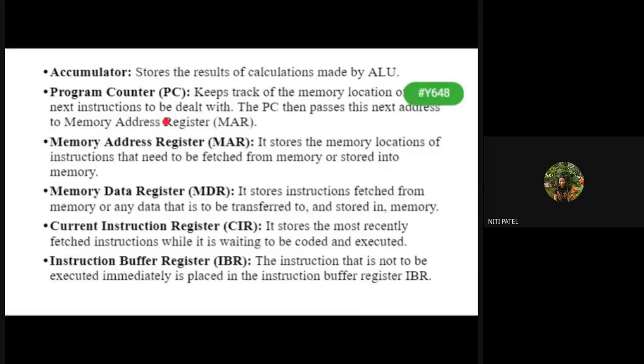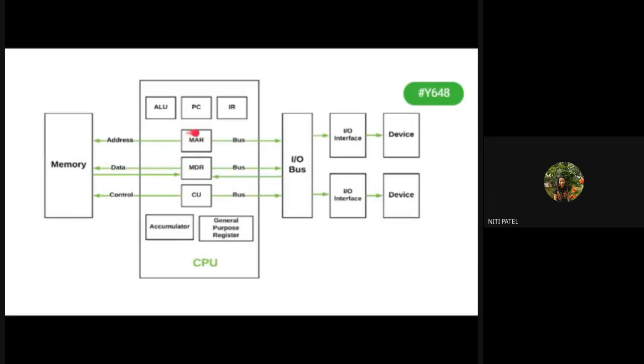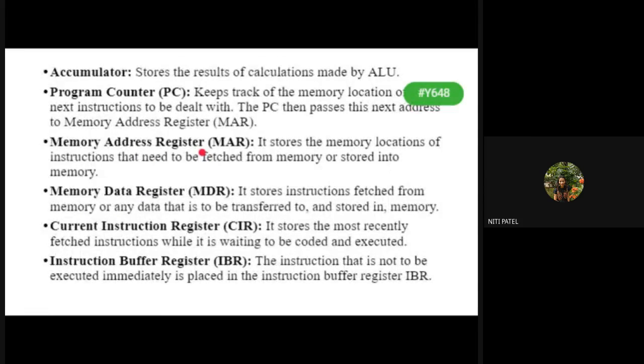And after it is pointing to that particular location, where is that data going? The data is going to the memory address register. So in the diagram, this MAR, what will this PC do? The address of the instruction that has to be executed, where is it kept? The address is stored in the memory address register. Therefore, the name is memory address register. It stores the memory location of an instruction that has to be executed. So this location 0000, where is it stored? It is stored in your memory address register.